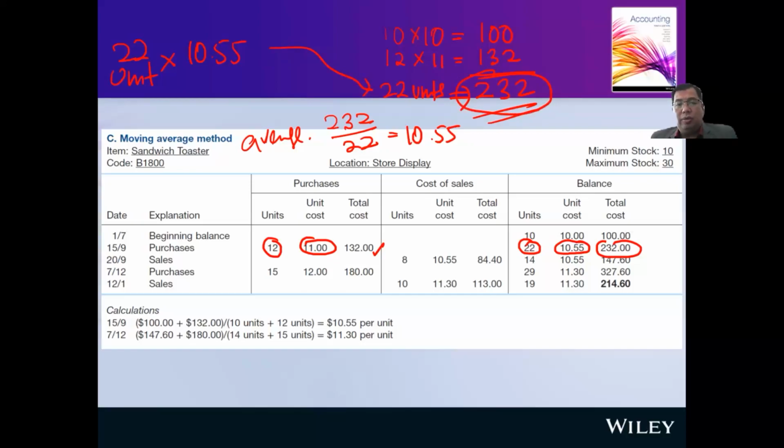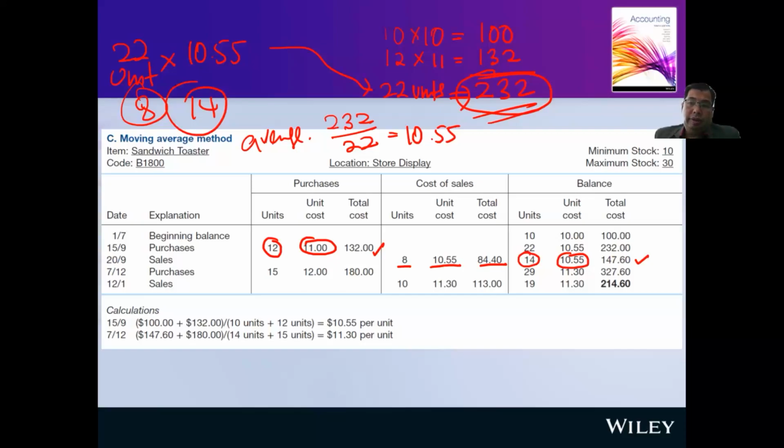Later on, you sell 8 units to a customer. 8 multiplied by 10.55, so the cost of sale is 84. What is your balance? You have 22, sold 8 units, so the balance is 14 units. The average cost is the same, 10.55, and this will be the new value for your inventories.